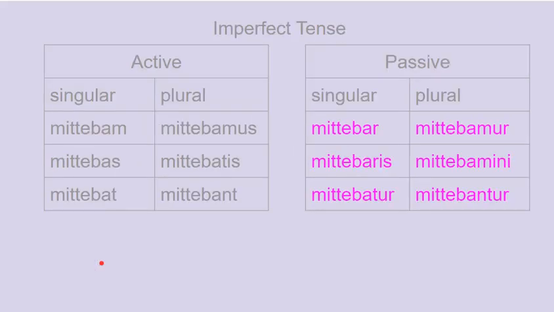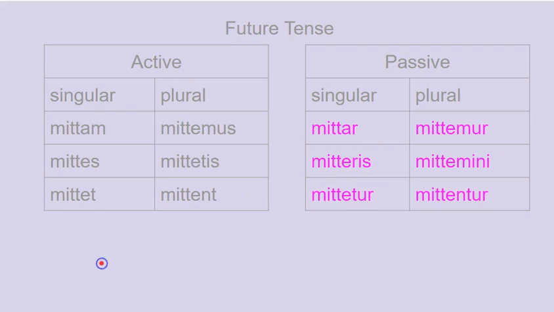In the imperfect, things are much more regular. In the active, it's mittebam, mittebas, mittebat, mittebamus, mittebatis, mittebant. And in the passive, it's mittebar, mittebaris, mittebatur, mittebamur, mittebamini, mittebantur.